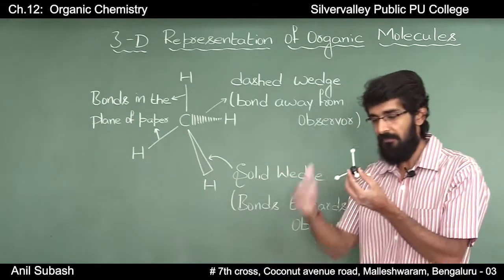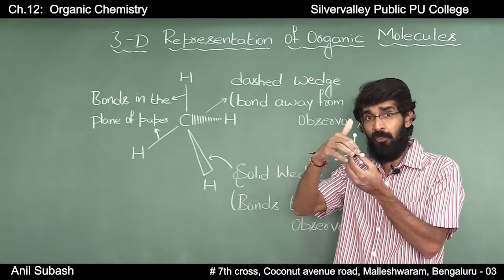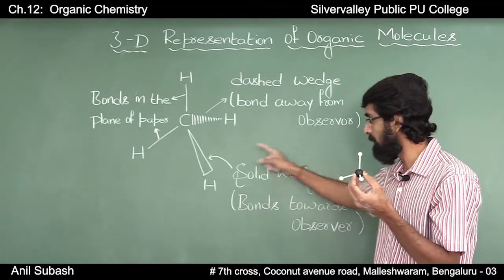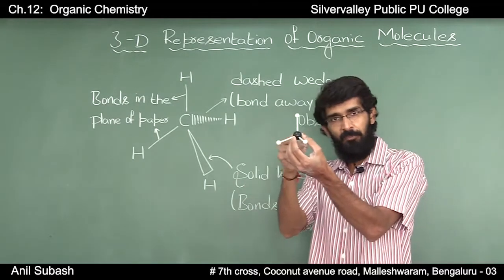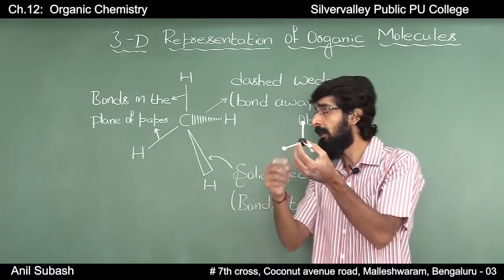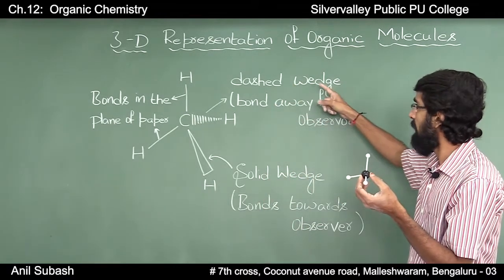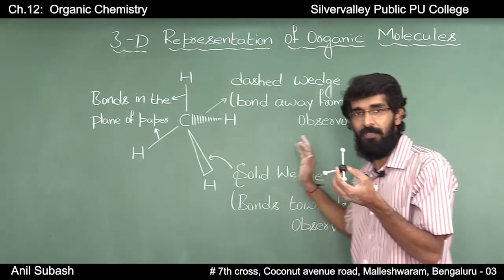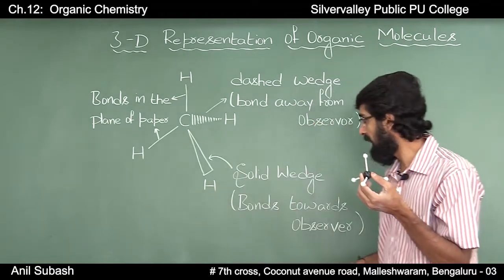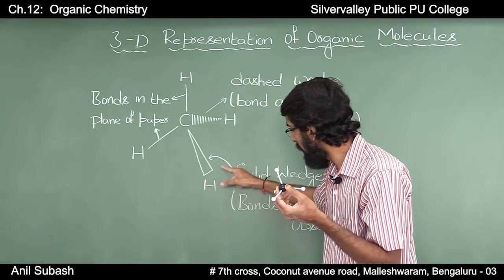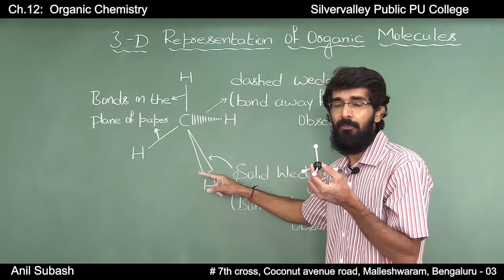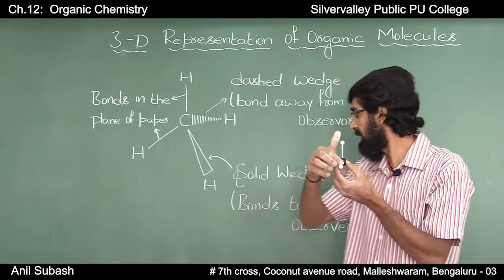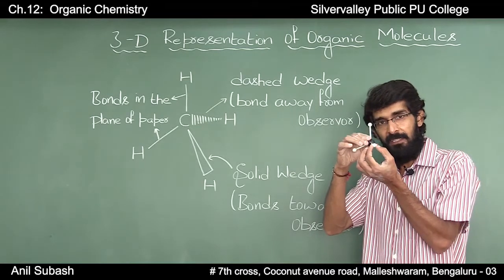Now, you have this bond which is facing towards the observer and that is represented by a solid wedge. This bond is facing away from the observer and that is represented by a dashed wedge, which means that the bond is away from the observer. And you can note that the broader part of the wedge will always be towards the observer. Here, this is the solid wedge and it is towards the observer.